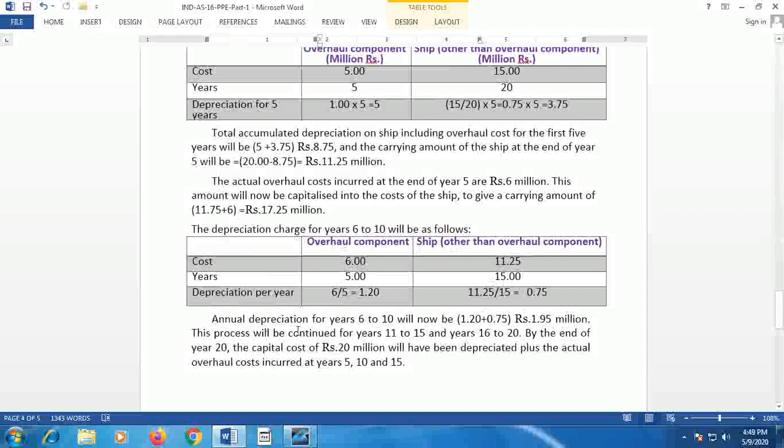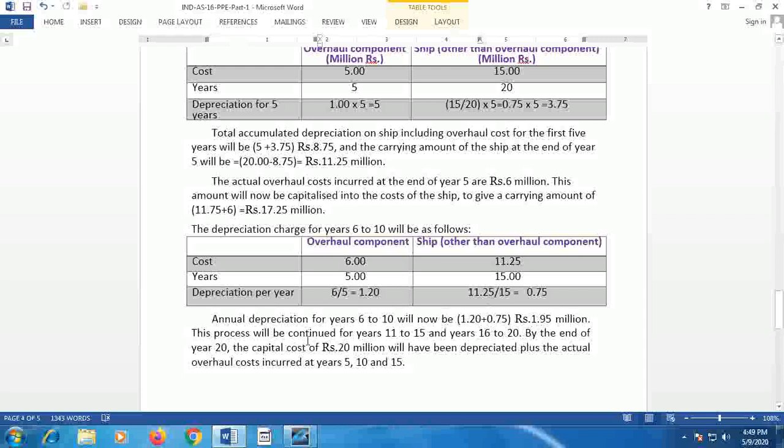So annual depreciation for the 6th year to 10th year, that is after 5 years, for the next 5 years, will now be 1.20 for the overall component depreciation, and with reference to the ship component 0.75 million. That comes to a total of rupees 1.95 million.